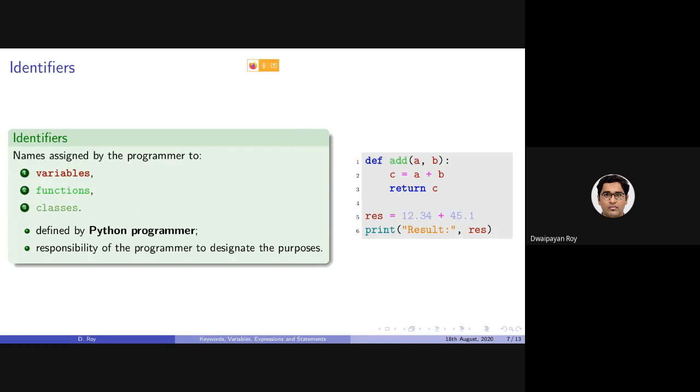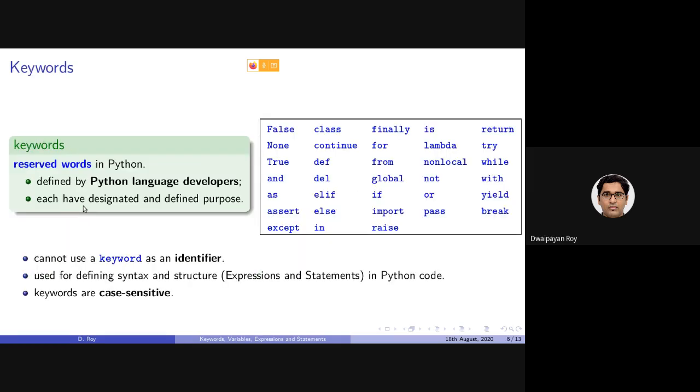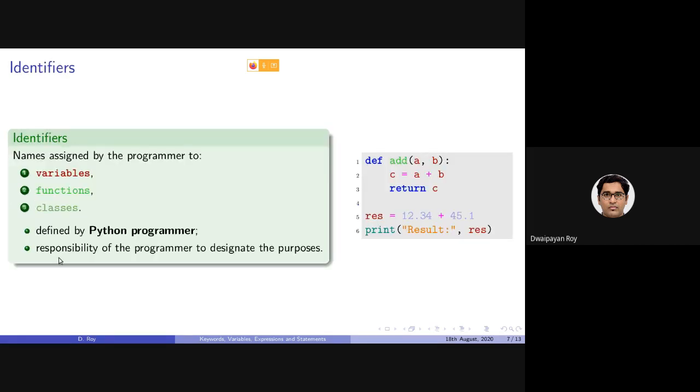So identifiers are defined by Python programmers, and are basically the names assigned to variables, functions, and classes. For keywords, the purpose was defined by the Python language developer. In the case of identifiers, it is the programmer's responsibility to define why we are declaring them.